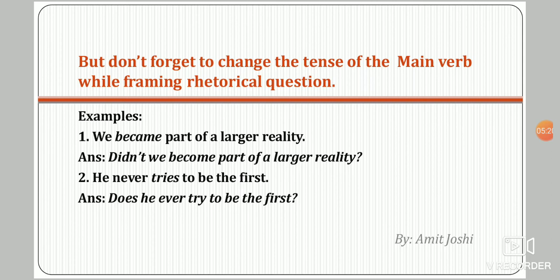See the next one. He never tries to be the first. The same sentence, if you are going to convert it into a rhetorical question, it will become affirmative because our sentence is negative. No helping verb is here. Only one main verb is there, and that is tries. So we have to start the sentence with does. See the answer. Does he ever try to be the first? Question mark. In this way we have to convert that sentence into a rhetorical question.